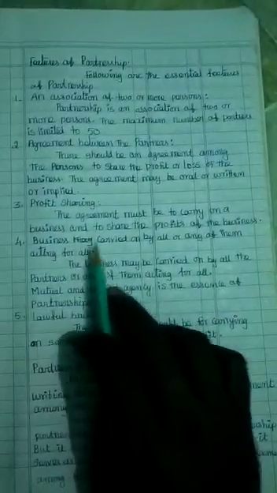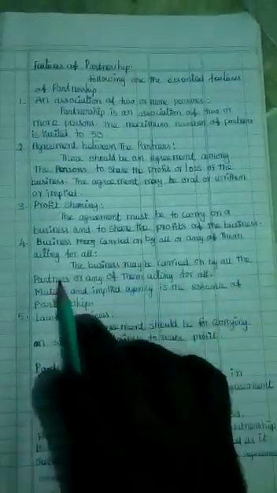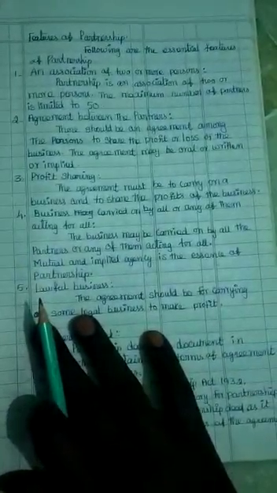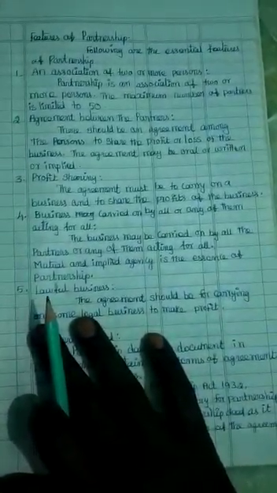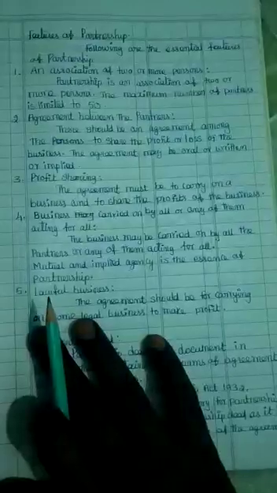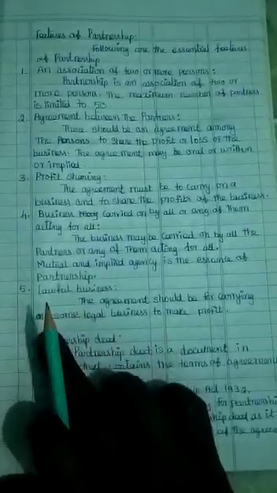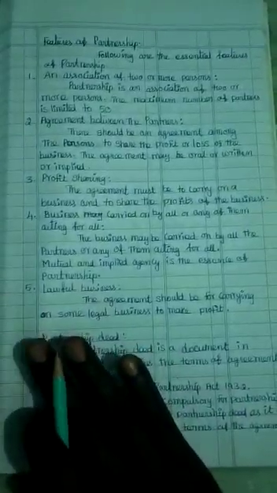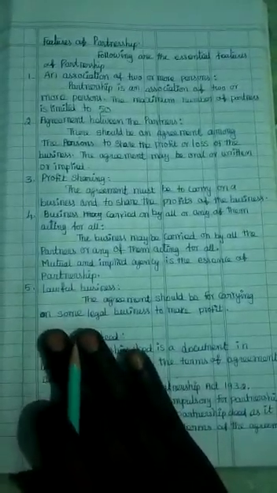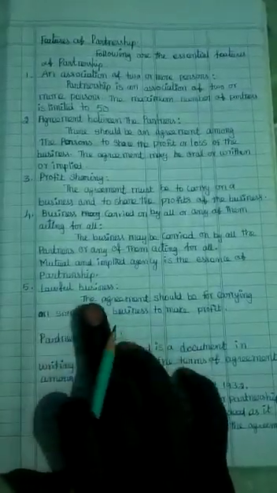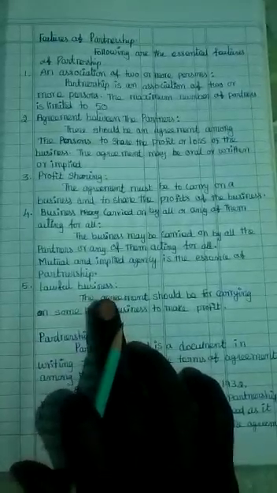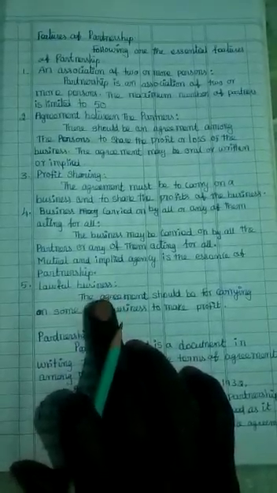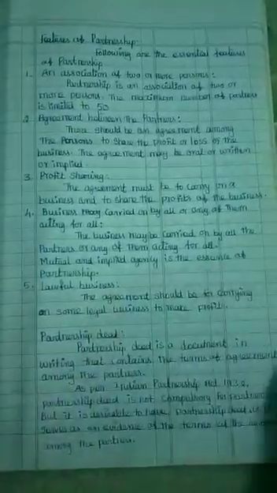Then business carried on by all or any of them acting for all. Already informed you regarding the partnership. Partnership business can be carried on by all the partners or any one partner can work for all the partners, as well as lawful business. The partnership form of business can be organized only for legal business alone. Legal business alone can be organized under Partnership Act 1932.